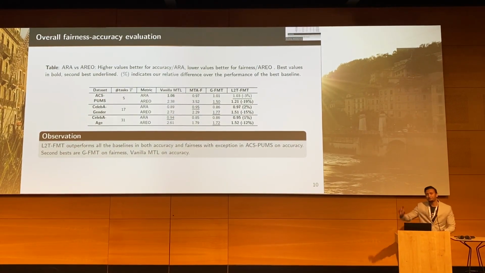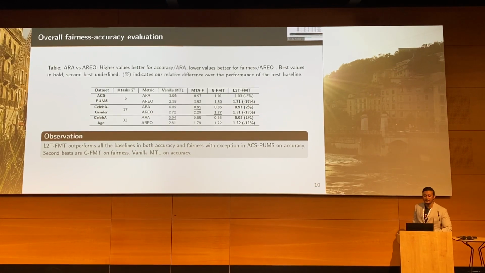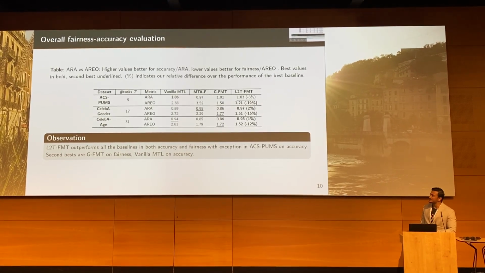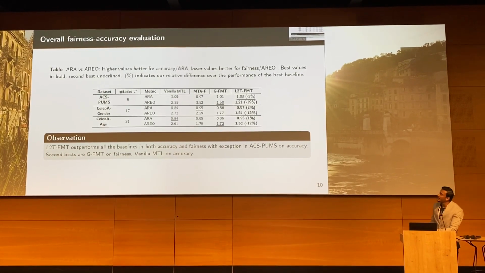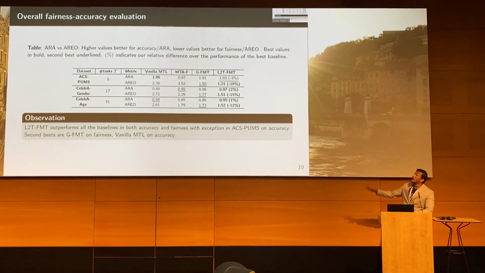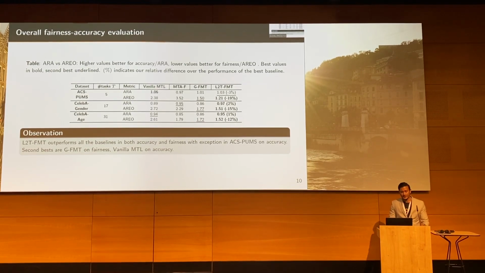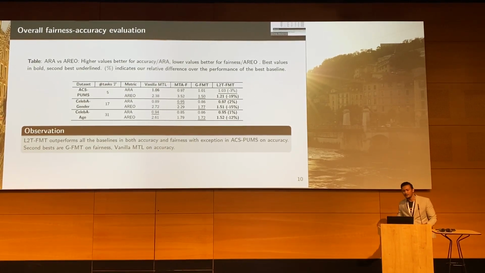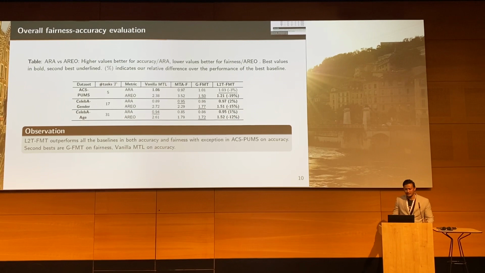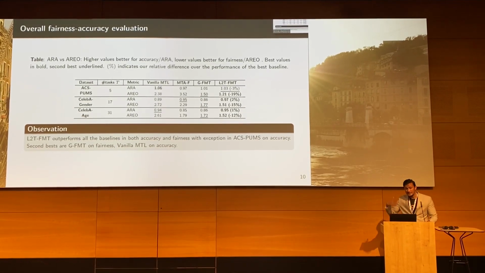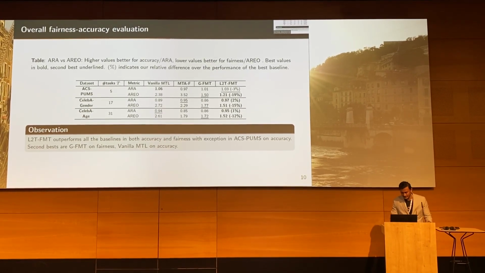Okay, so we compare against all the baselines on all the datasets. Basically, we outperformed everyone, with the exception that in the tabular dataset, ACS pums, we were marginally outperformed by the vanilla MTL. And we'll see later why. We'll try to justify why.